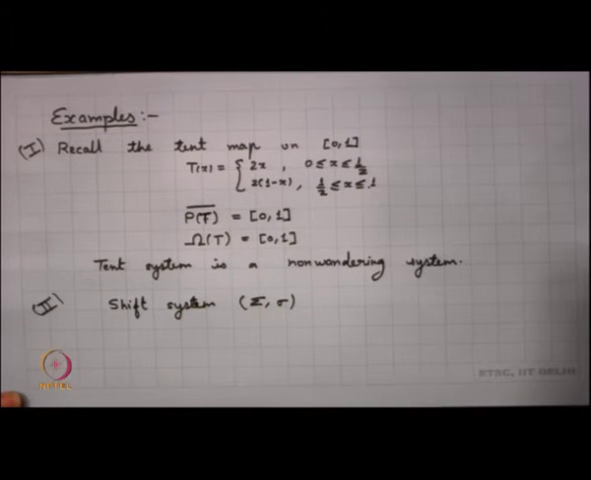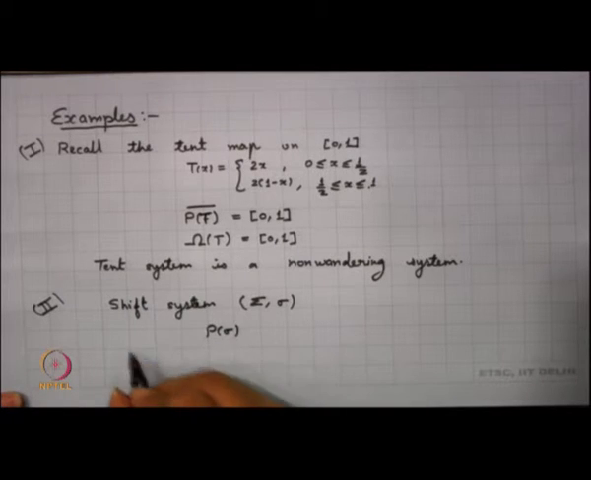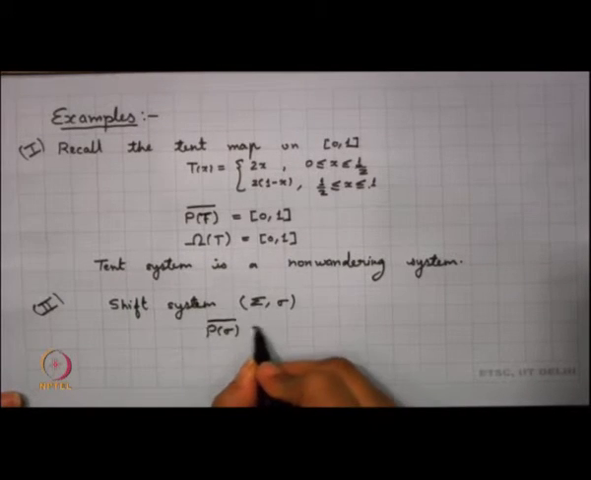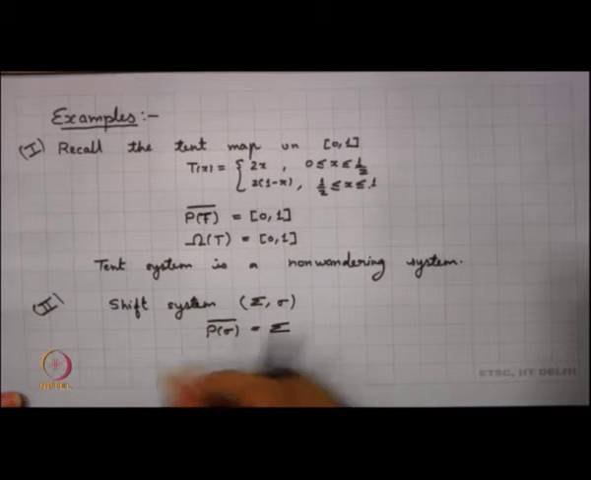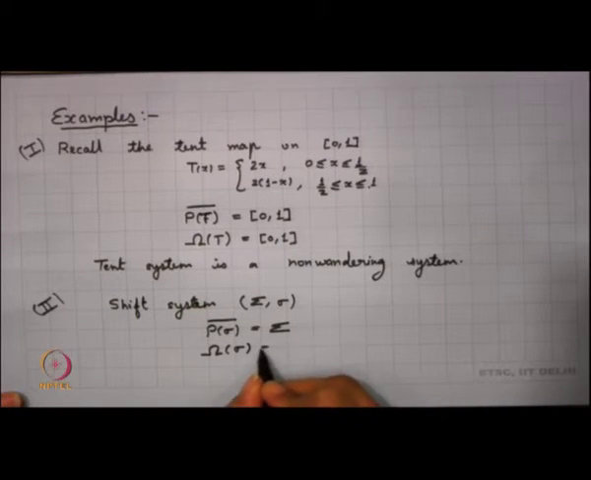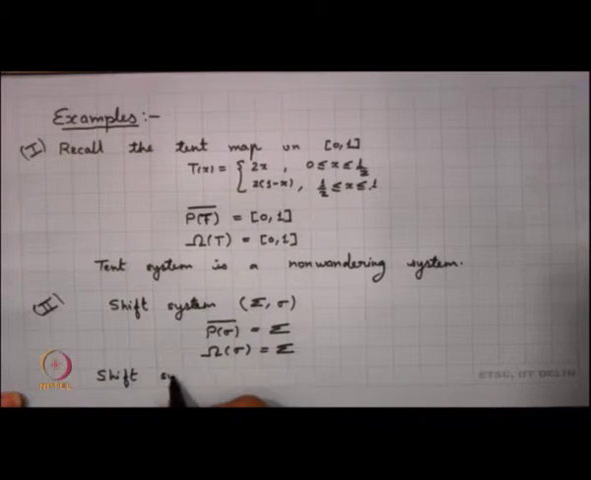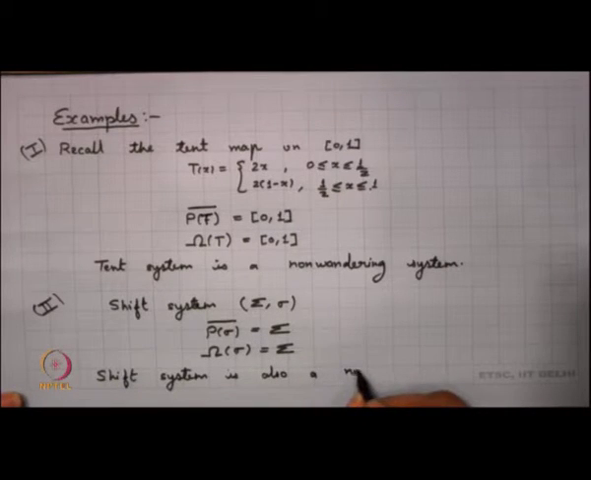Now, I am looking into the same system here again, and over here we had seen that the set of periodic points of σ was dense in Σ. So, the set of periodic points was dense, and in this case also we can say that the non-wandering set is the whole space, and so we can say that the shift system is also a non-wandering system.